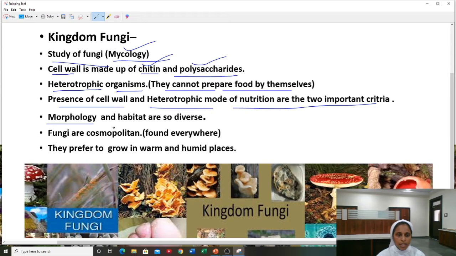Coming to the morphology, habitat are so diverse. Habitat means the place where the organisms or the plants are dwelling. Diverse means variety, various places. Then fungi are cosmopolitan. That means found everywhere. It is said that even in the freezing climate of Antarctica it is being found. Usually they prefer to grow in warm as well as humid places.